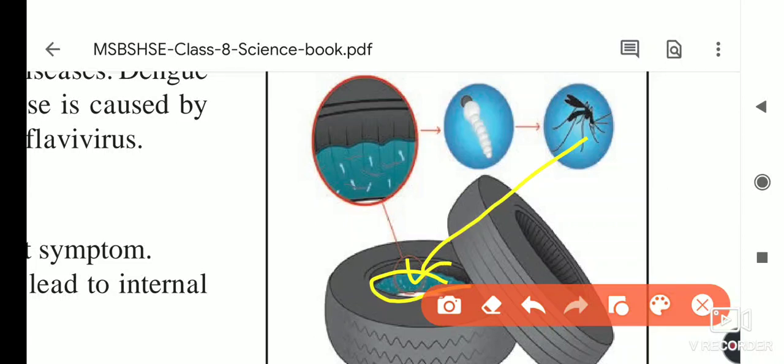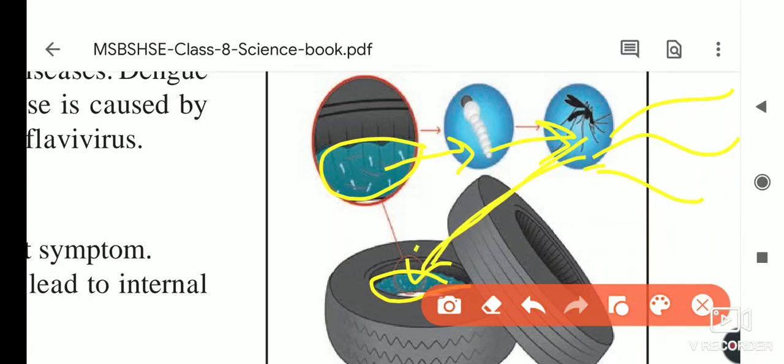And when it lays eggs, larvae come, and you can see in your drum also sometimes these small insects, which are larvae. These larvae grow and become mosquitoes, and again they spread different kinds of diseases whenever they roam. And again they breed and lay eggs, and this cycle is carried on.